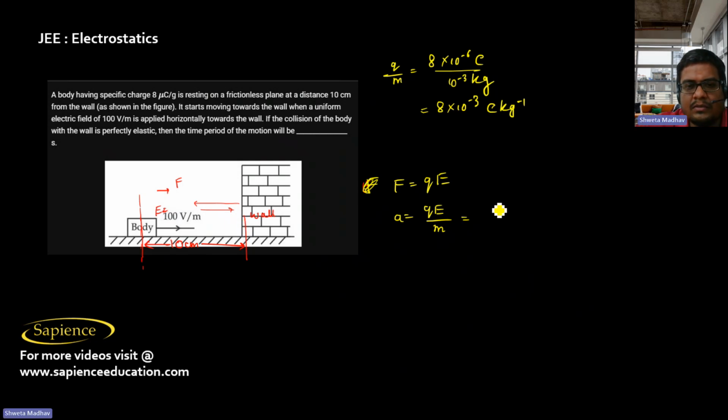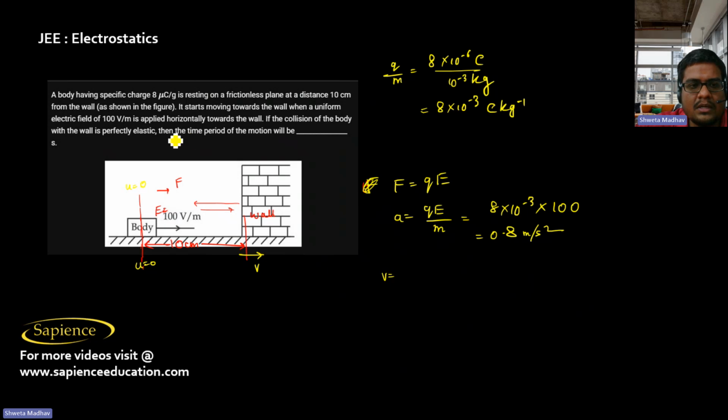So acceleration will be 8 into 10 power minus 3 into electric field that is 100. So that is 0.8 meter per second square. So here initial velocity is 0 initially. Then with what velocity it will hit the wall, that we can find out.